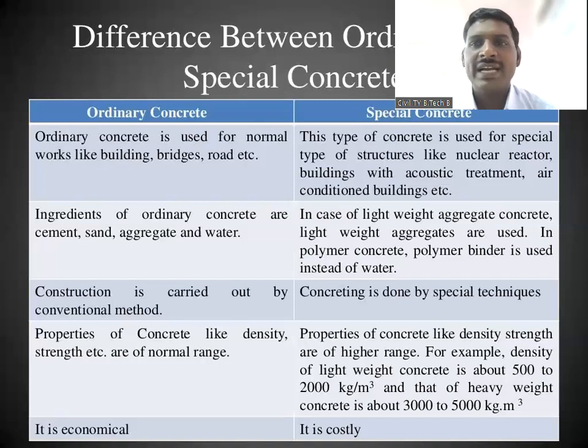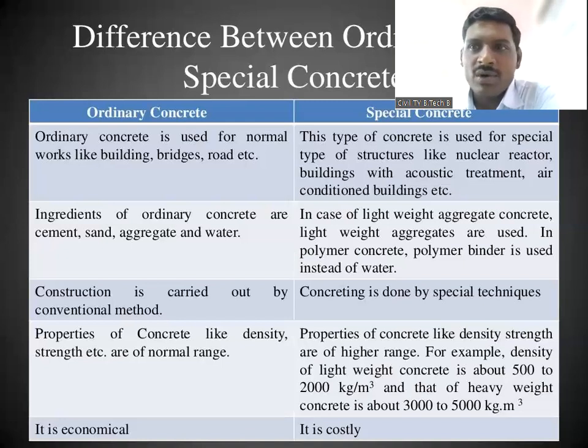So the concrete strength will decrease, and if the strength decreases, the durability of concrete decreases again. So these matters are there. The special concretes we are using nowadays are for these reasons: we can do the concreting in the proper way, and we can use special techniques also. Then the fourth point of difference between special concrete and ordinary concrete is that the properties of ordinary concrete, like density and strength, are of the normal range.